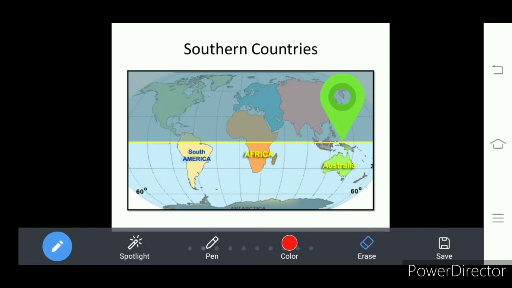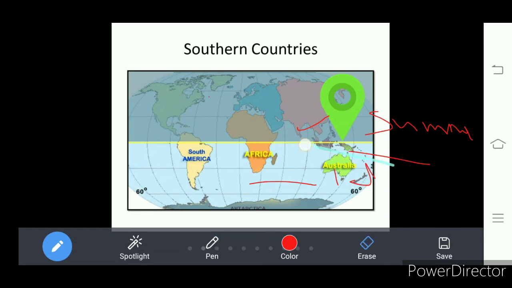So there is a different pattern of seasons in the southern hemisphere and the northern hemisphere. Our India is in the northern hemisphere. In March and April, we get summer, while in the southern hemisphere it is winter.